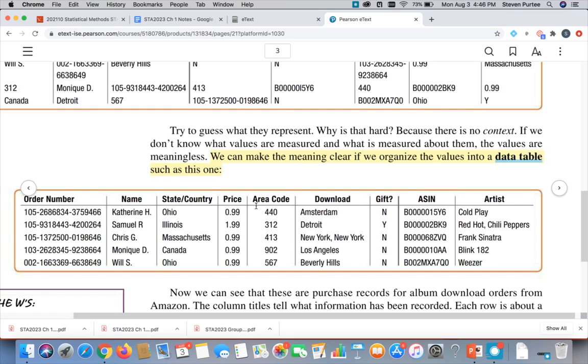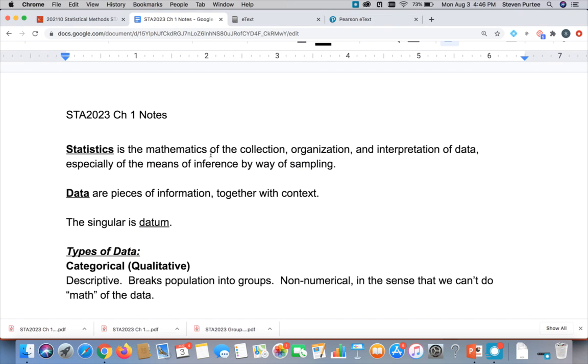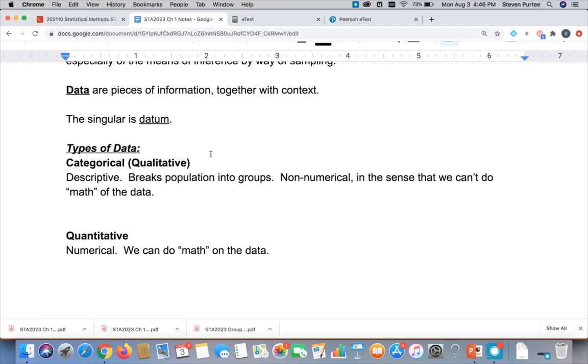So we've got a bunch of Amazon orders. People are downloading songs off Amazon. In general, there are two types of data. We have what we call categorical or qualitative data. Categorical data is just descriptive. It just breaks your entire population up into different categories or groups.